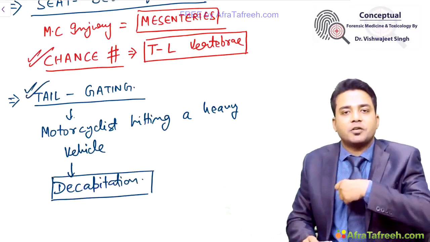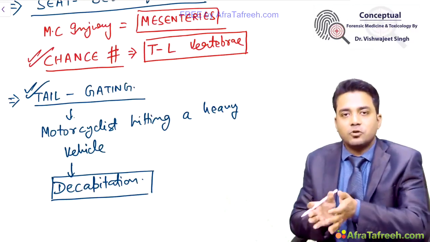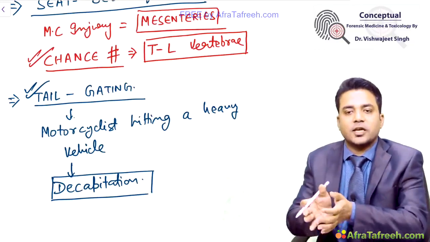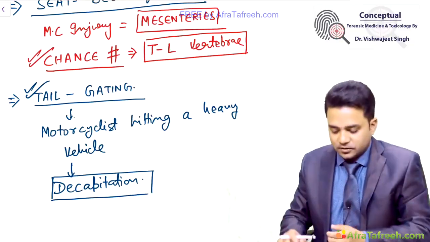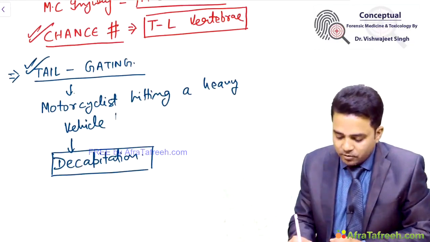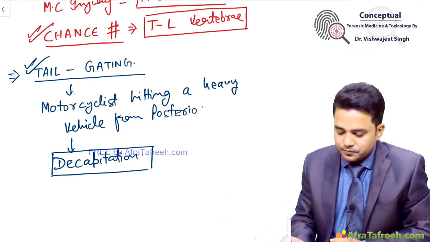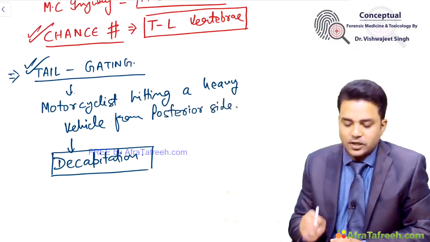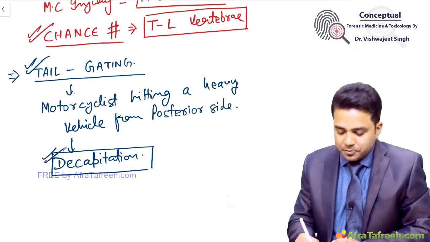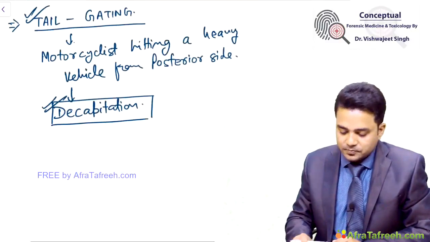Tailgating is decapitation of a motorcyclist due to hitting the motorcycle to a truck's posterior. Hitting a heavy vehicle from the posterior side. This term, tailgating, refers to decapitation seen in motorcyclists.